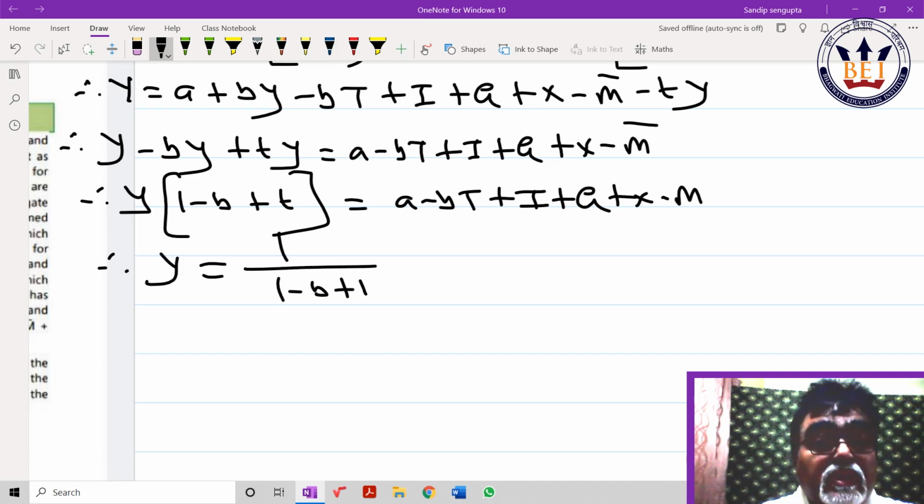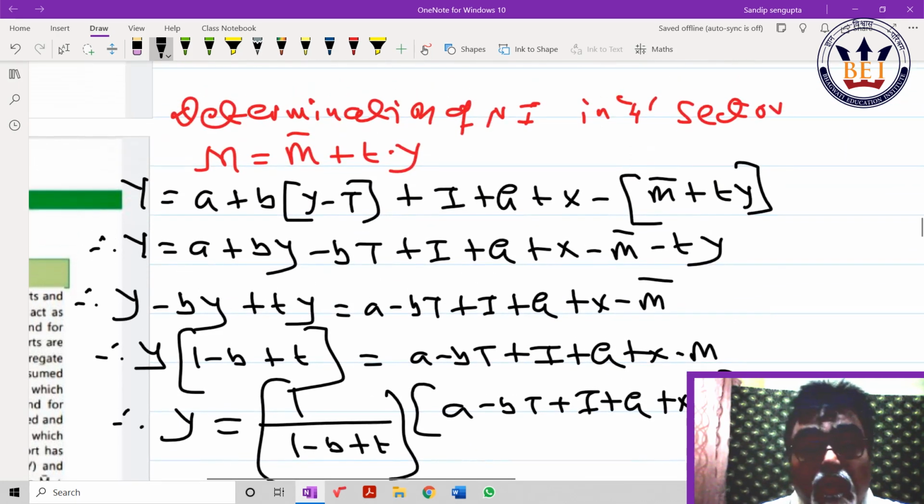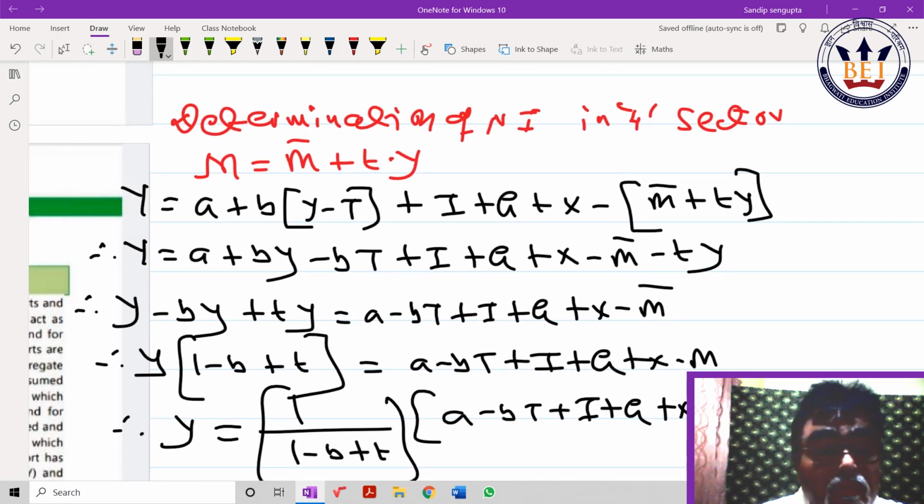Oh, it is not t actually. It should be written as small m. Your study material has written small m, so I should comply with that. T does not make any difference, but since your study material has given small m, I have to write small m. Any coefficient given, I should comply with the study material. So it should be small m. Correct? So this is the 4-sector model equilibrium.